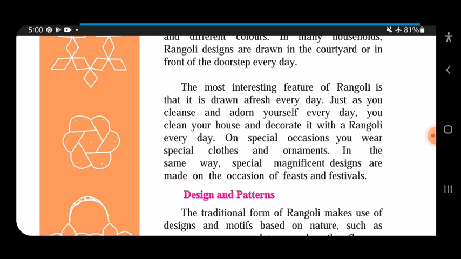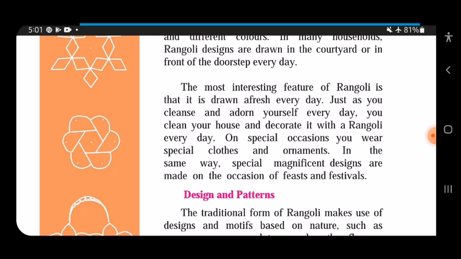On special occasions, you wear special clothes and ornaments. Ornaments mean some type of gold chain. They are called ornaments. In the same way, special magnificent designs are made on the occasion of feasts and festivals.